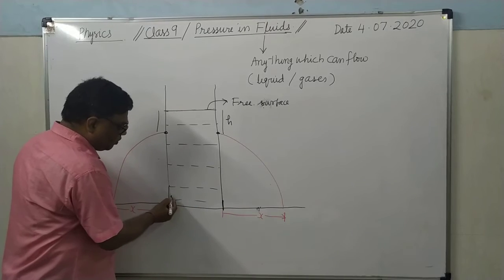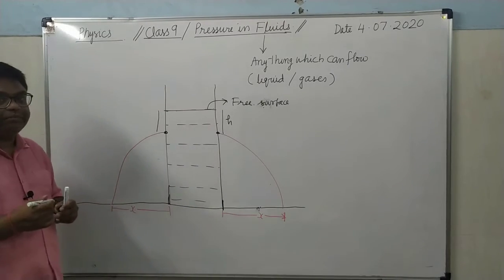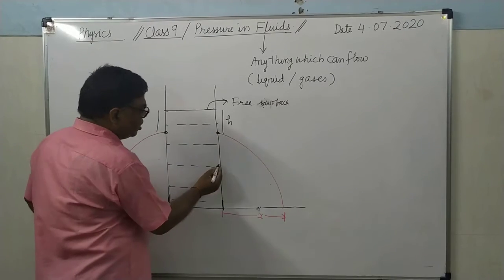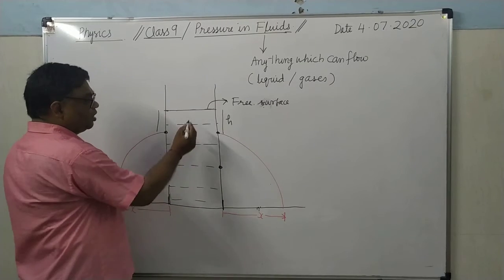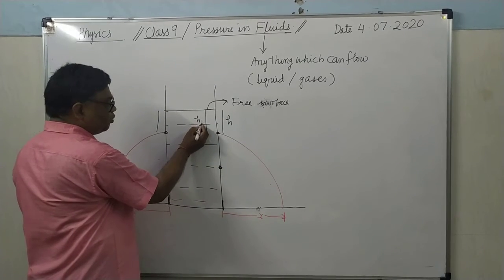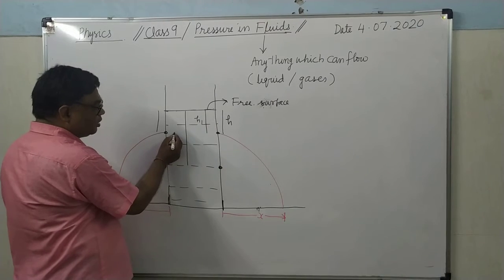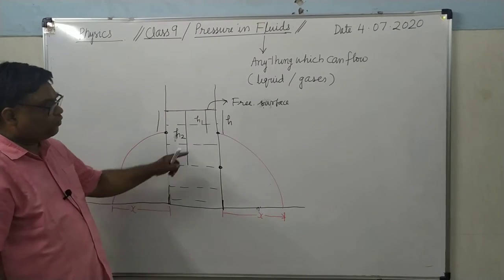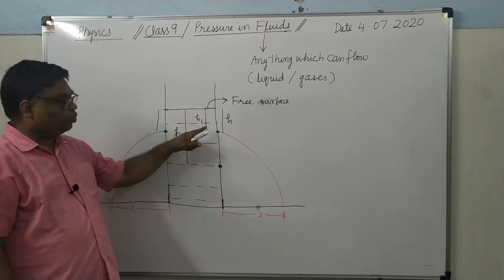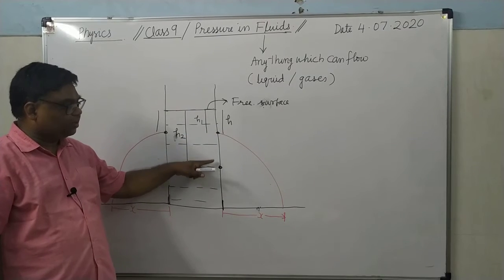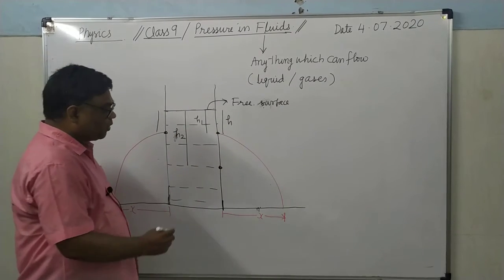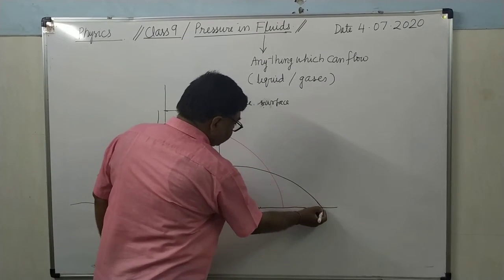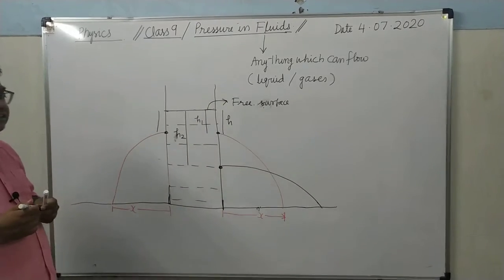Edge means this. From the wall of the container, it will strike at the same distance. But if you take one more hole here, it is situated at the depth H1. This one is situated at more depth, that you can take H2. You will find that when you remove the sellotapes from here and here simultaneously, what will happen? Liquid will come out from both and it will fall at greater distance.